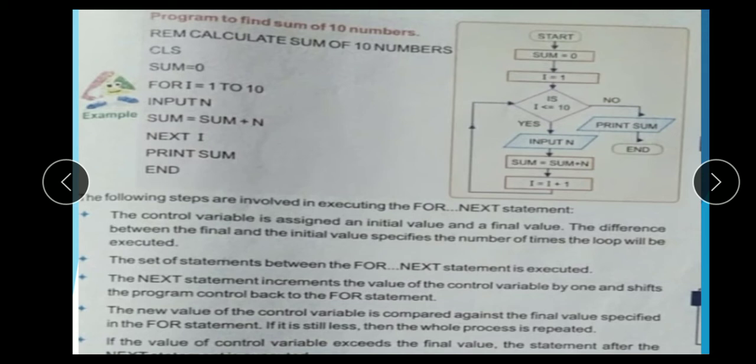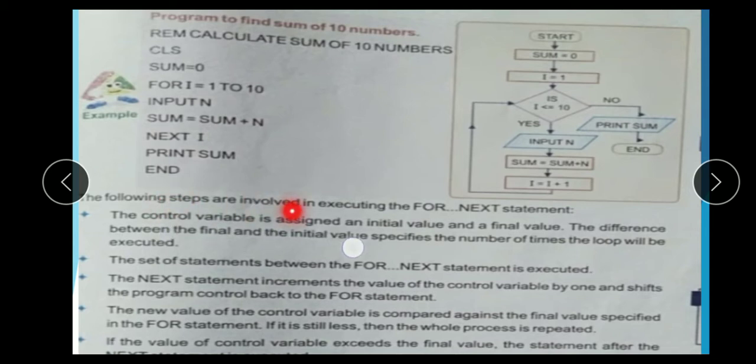Again add sum, 1 plus 2, 3, and I equal to 3, then move to the next. When your condition is false, then move to no and print sum, and your statement ends.